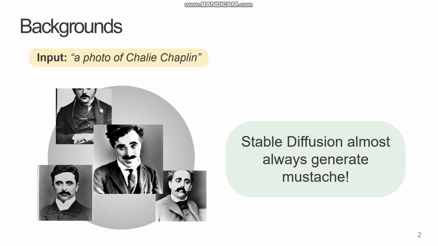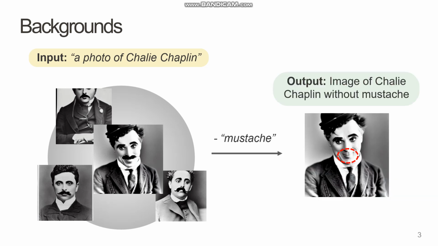When you ask a diffusion model for a photo of Charlie Chaplin, it generates an image that matches the prompt. What's interesting here is that the generated image almost always features his mustache, even without any specific mention of it in the prompt. This seems like a natural result, as his mustache is an iconic element of him and his work. So let's consider a situation where you want an image of him without a mustache.